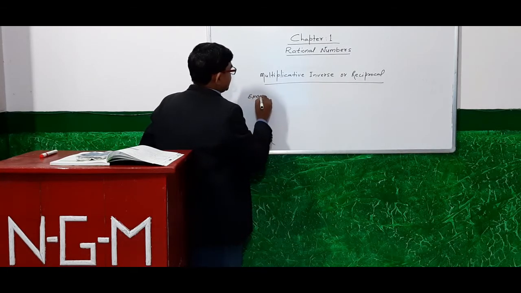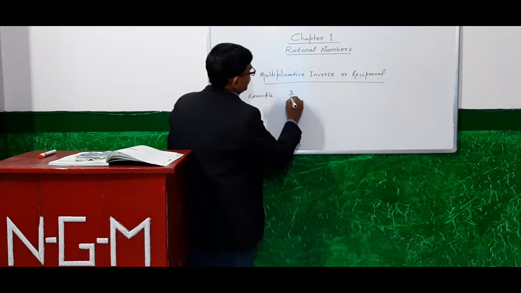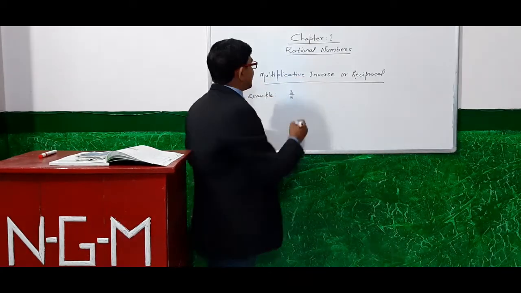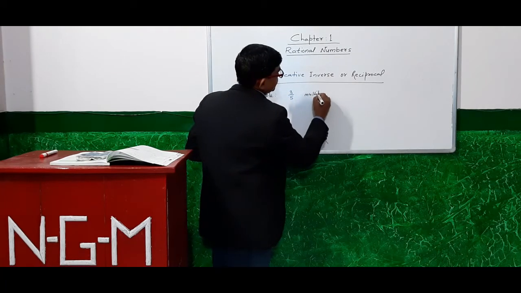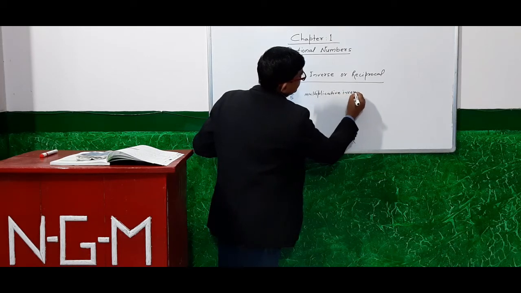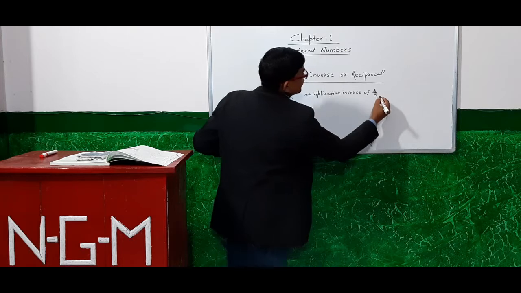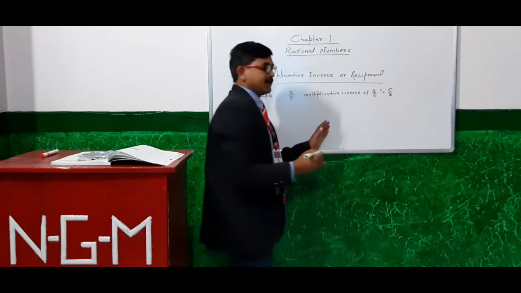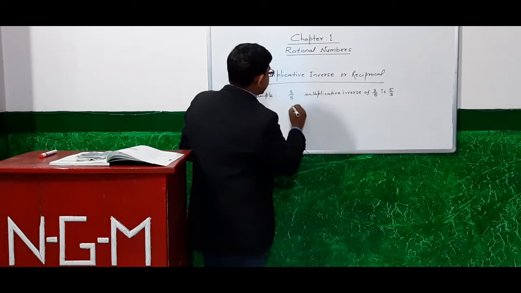For example, we have a rational number 3 by 5. What will be the multiplicative inverse? We can say the multiplicative inverse of 3 by 5 is 5 by 3.